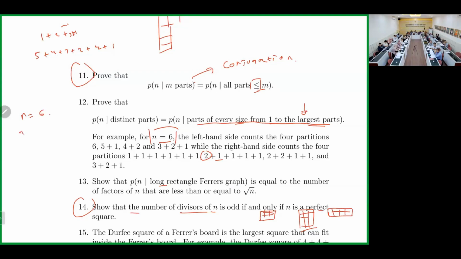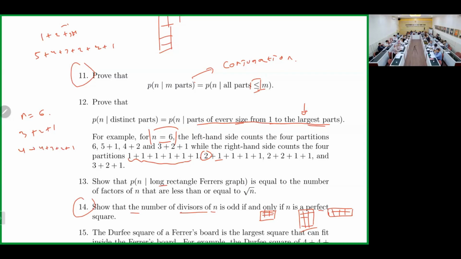If the largest one is 3, then yeah, 2 and 1 should be included. How about when the largest part is 4? We can't make it because we cannot include 3, 2, and 1.